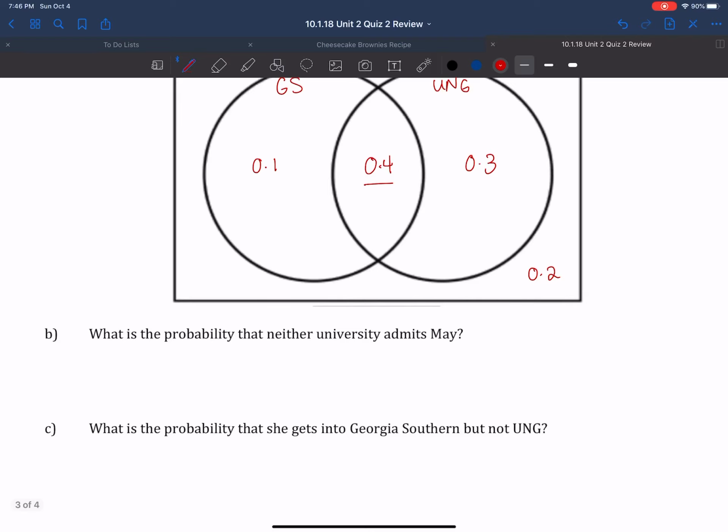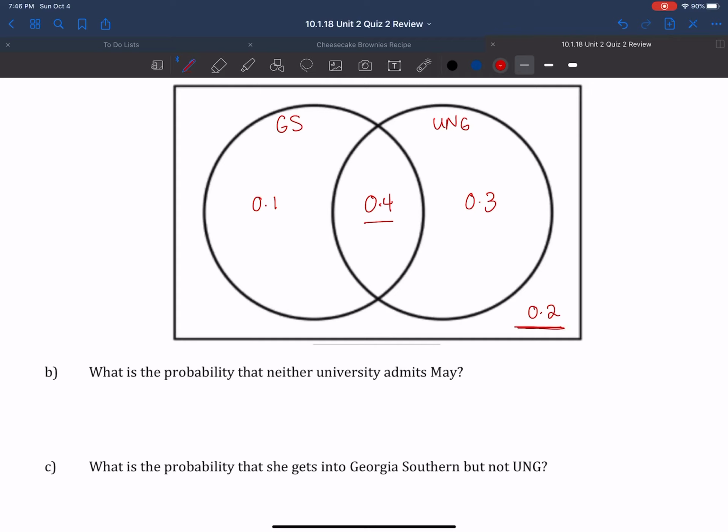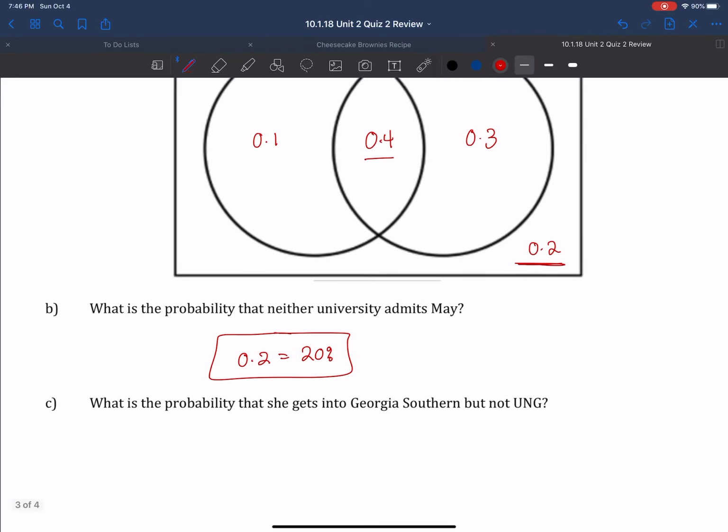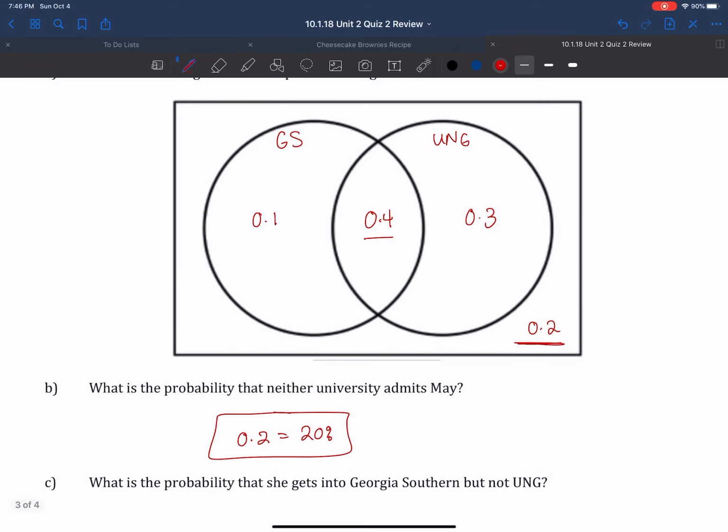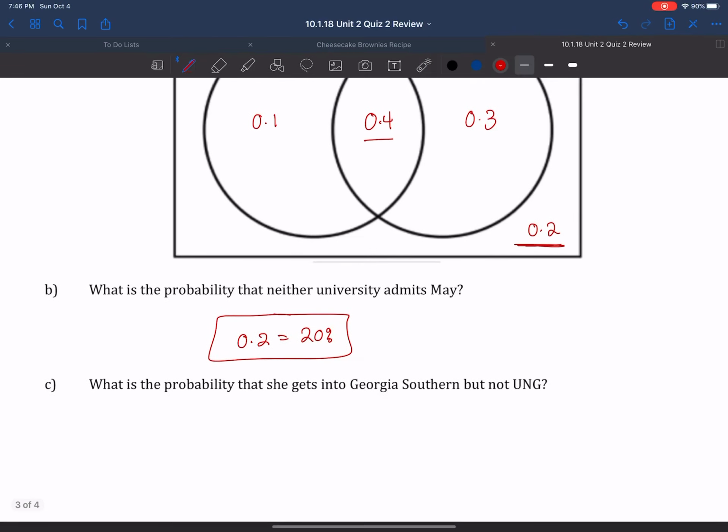What is the probability that neither university admits May? So we just said that this number outside represents neither. So it's going to be 0.2 or 20%. And then what is the probability that she gets into Georgia Southern but not UNG? So Georgia Southern only. Well, over here, this part represents just UNG. This represents both UNG and Georgia Southern. And this represents just Georgia Southern. So the probability of just getting into Georgia Southern is going to be 0.1 or 10%.